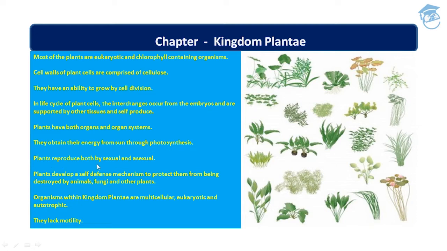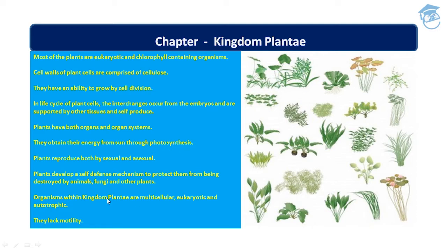Plants reproduce both by sexual and asexual means. They develop self-defense mechanisms, such as mechanical defense and chemical defense, to protect them from being destroyed by grazing animals such as cattle, fungi, and other plants.